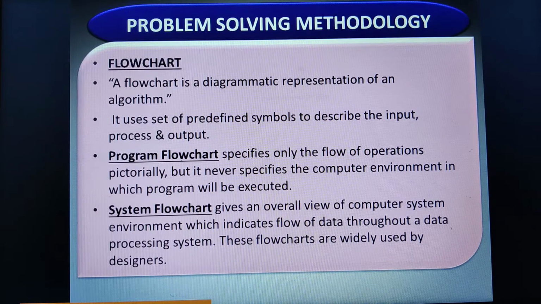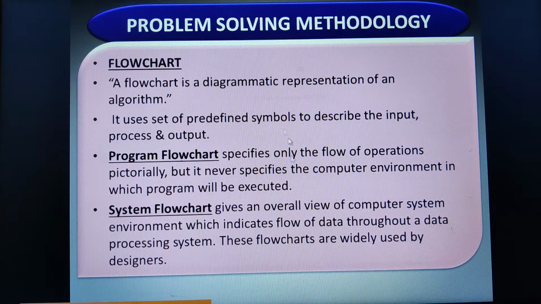Now this is a simple program flowchart. The system flowchart, apart from the logic, also tells you whether that flowchart has to be stored onto the magnetic disk or the hard disk, whether the input has to be read from the keyboard, whether the output should go to the printer or to the monitor, like this. It gives an overall view of the computer system. Then who uses these system flowcharts? System flowcharts are mainly used by system designers.